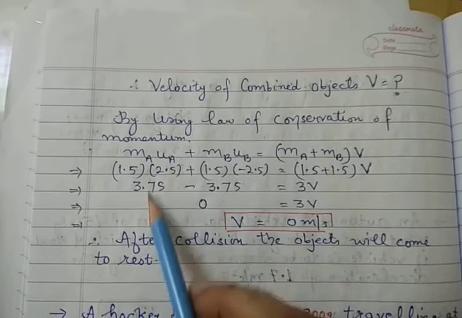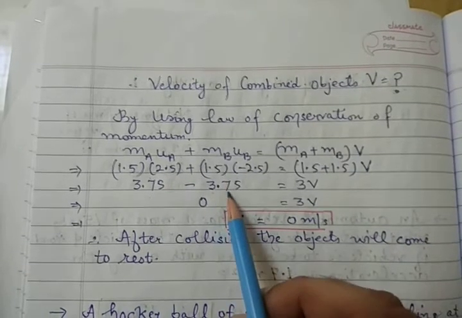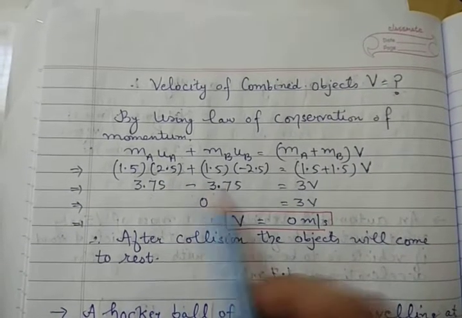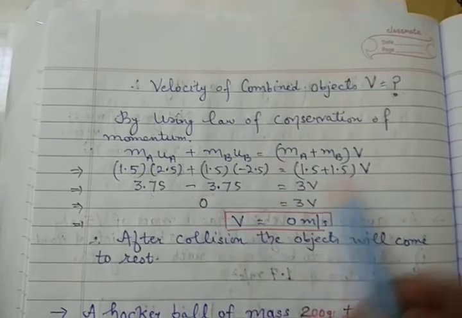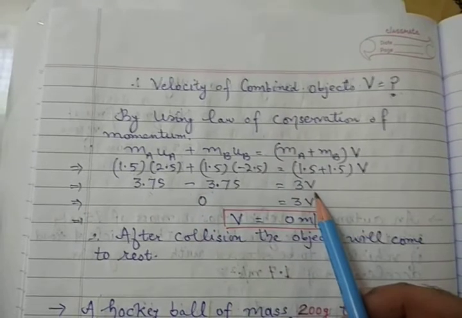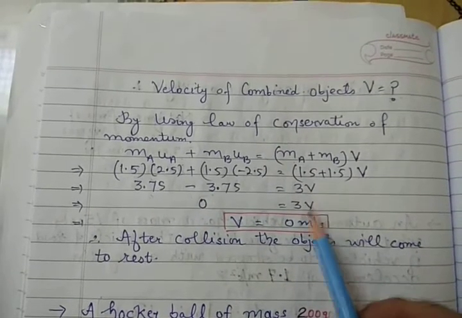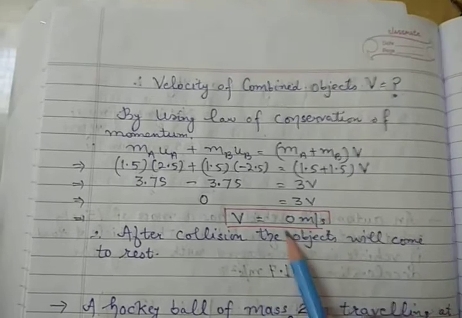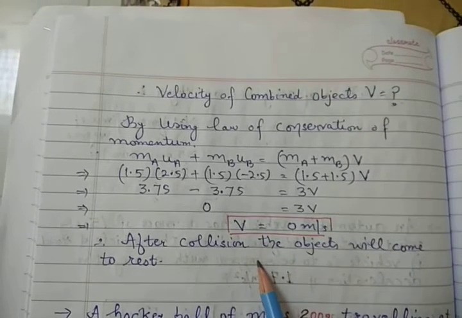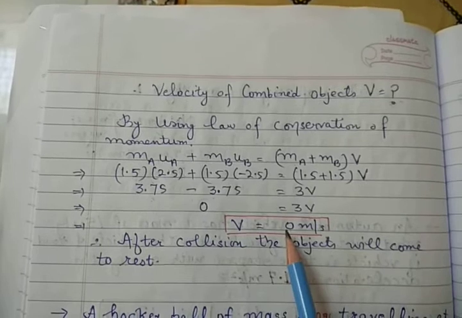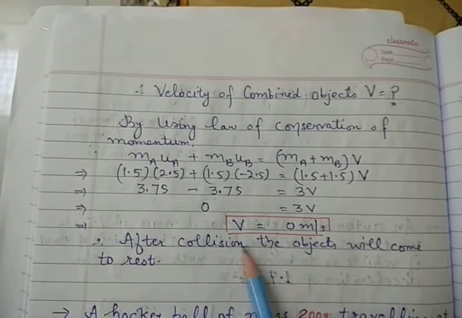Now multiply these, 3.75, and 3.75 but with negative sign. So ultimately the answer will be 0. This is equal to 1.5 plus 1.5 into v, that is 3v. So ultimately v is equal to 0. So it means after the collision the objects will stick together. And next important thing, they will be at rest because the answer is 0.